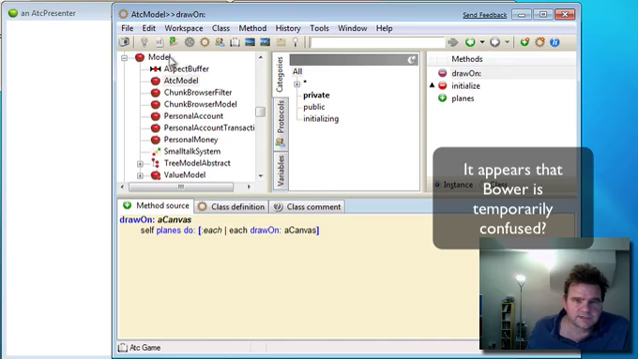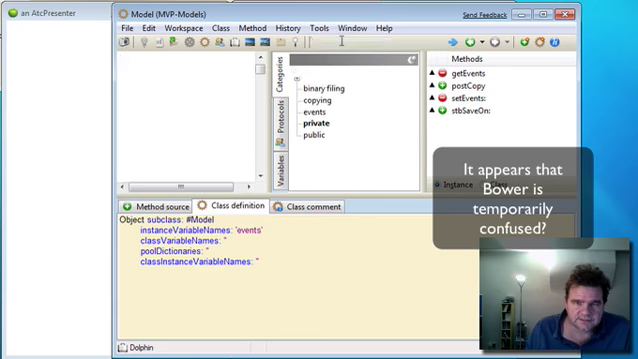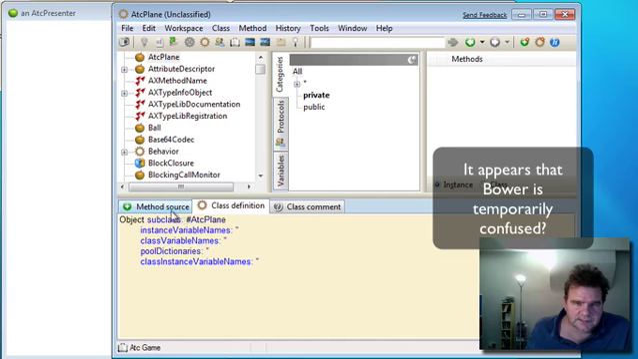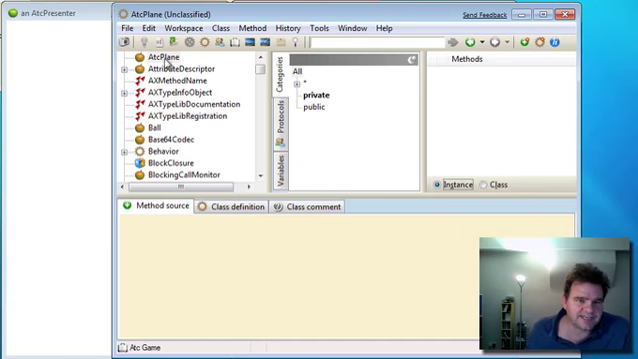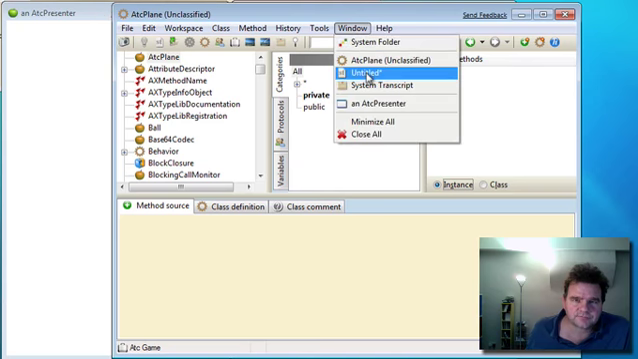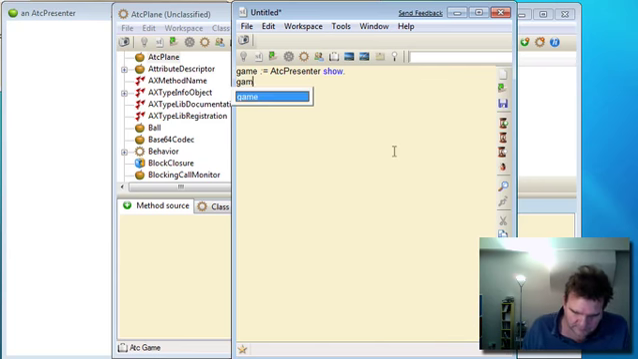Okay, let's go and take a look at our ATC plane class. So I was expecting it to have a draw. Oh, we haven't got any planes in there, of course. Sorry, my fault. We haven't added any planes into our game space yet. So let's do that now. Let's go back to our workspace and let's add a plane in there.